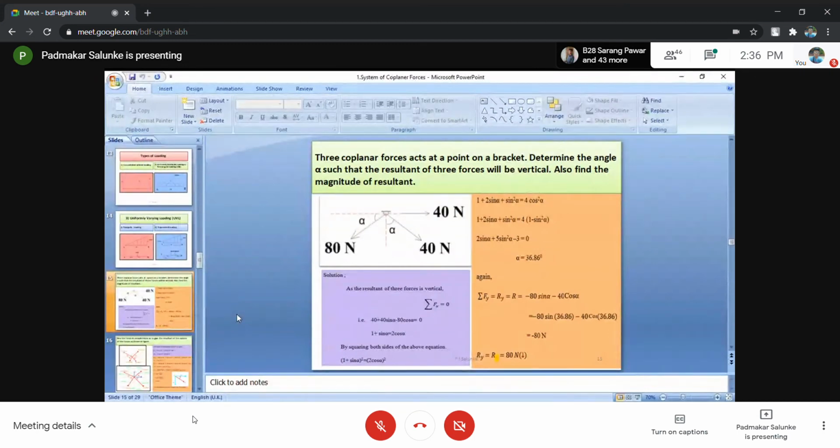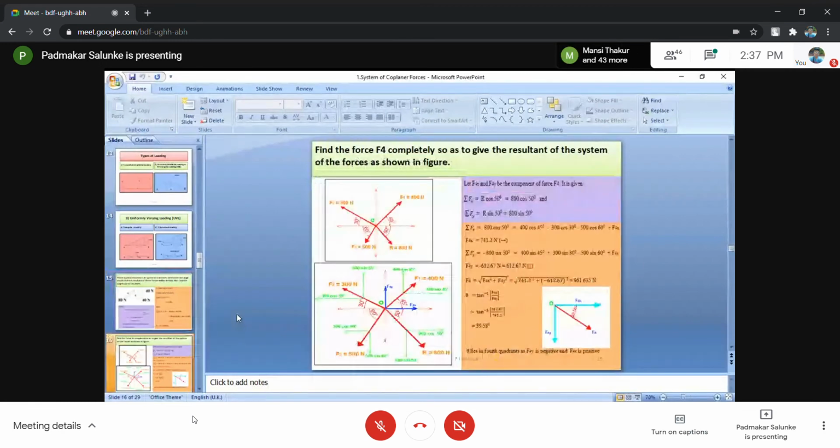And then summation of Fy is itself the y component of the resultant, or maybe your final resultant, equals 80 sin of alpha downward, that's a minus, 40 cos of alpha downward, again it is minus. Simply substitute the value of alpha, and by substituting you will get the answer as minus 80. And minus 80 Newton suggests that the direction must be downward, and hence the final resultant, or y component of the resultant, is 80 Newton having downward as the direction.